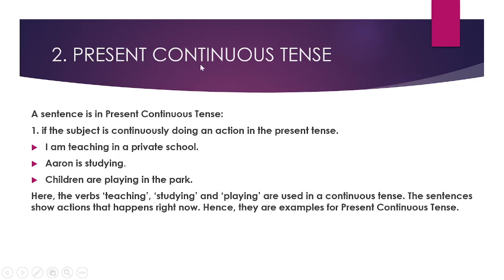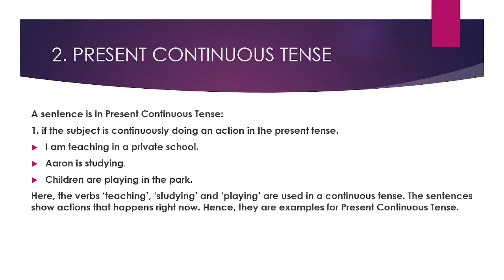So I think we can start present continuous tense. Present continuous tense is used to show actions that are happening right now in the present. If some action is happening right now, we can call it present continuous tense. A sentence is in present continuous tense if the subject is continuously doing an action in the present tense.